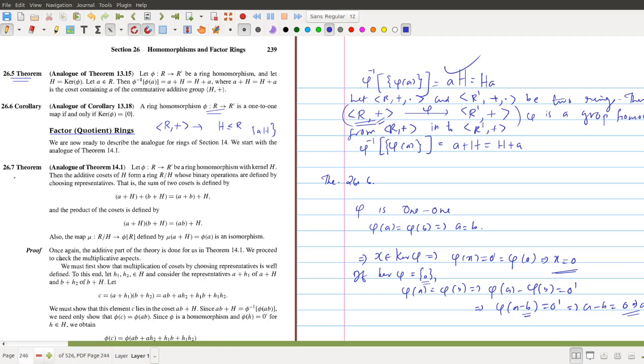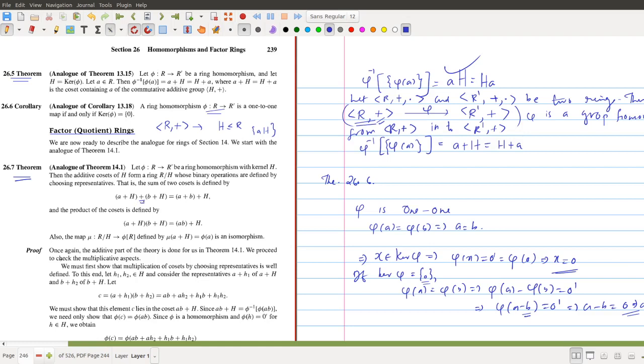Now we discuss theorem 26.7. Here we omit the proof of this theorem. It is analogous to theorem 14.1, in which we discussed the induced operation using coset multiplication.